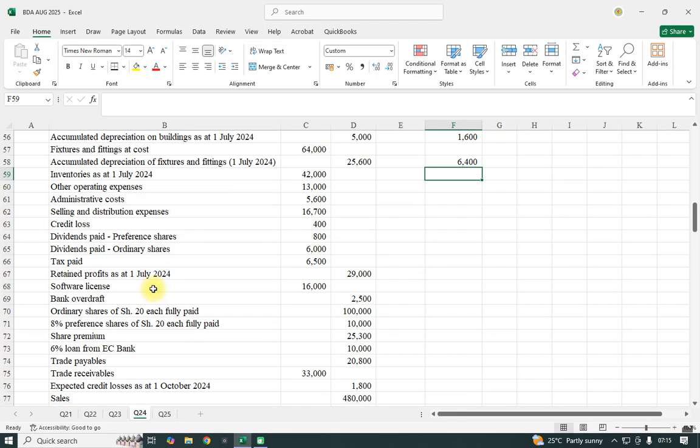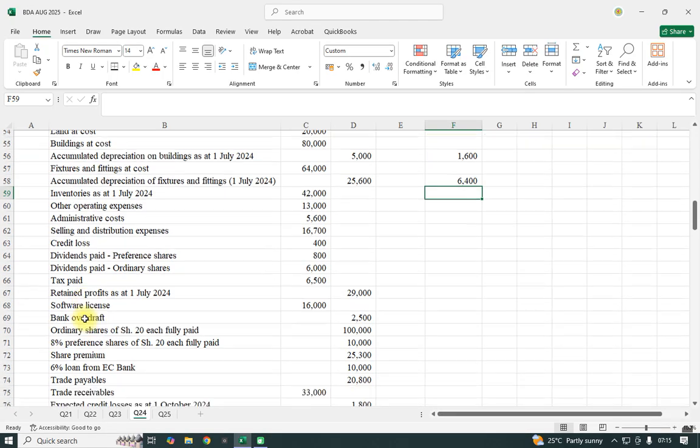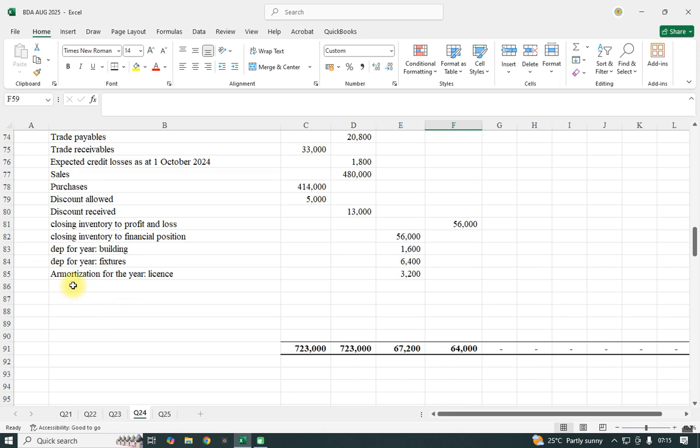and then we had amortization. For the software, we did not have any amortization. So we shall have double entry for that. If we did not have any, we shall have double entry for accumulated amortization.